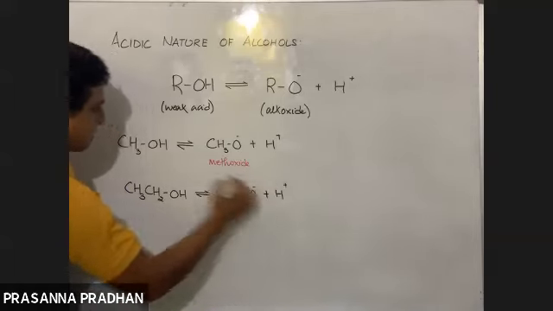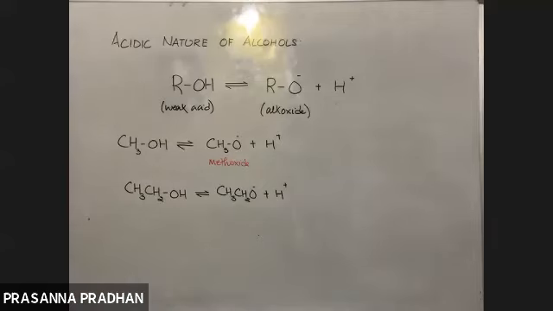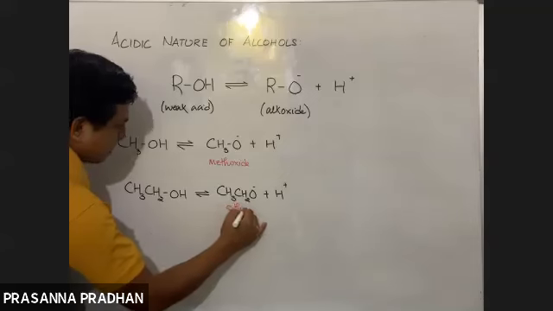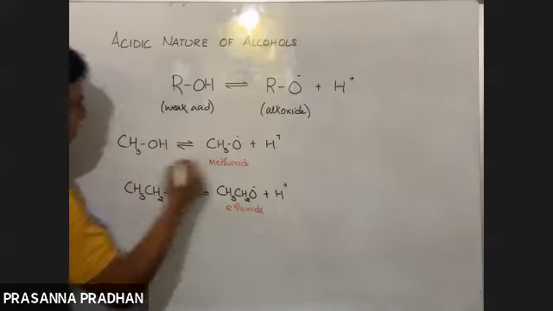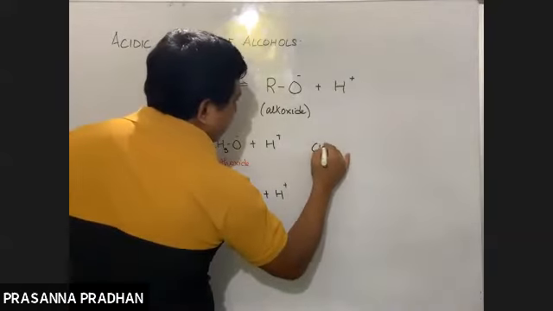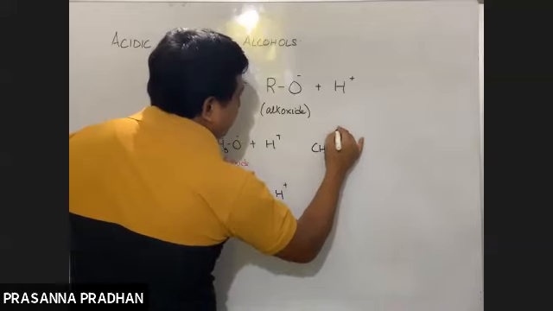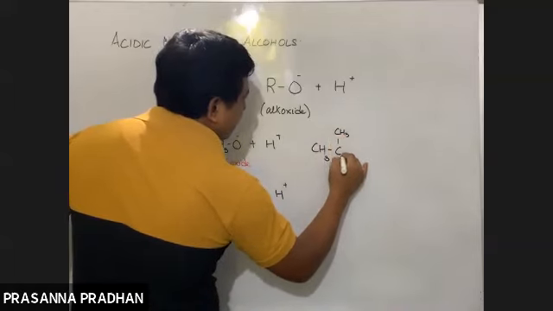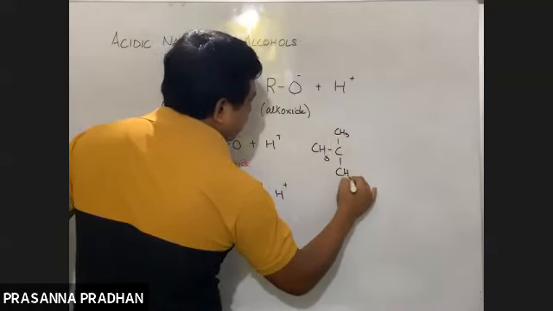So what is the name of this? Ethoxide. Just build up the concept. Ethyl alcohol's anion is ethoxide. Very good. What is the common name of this alcohol?